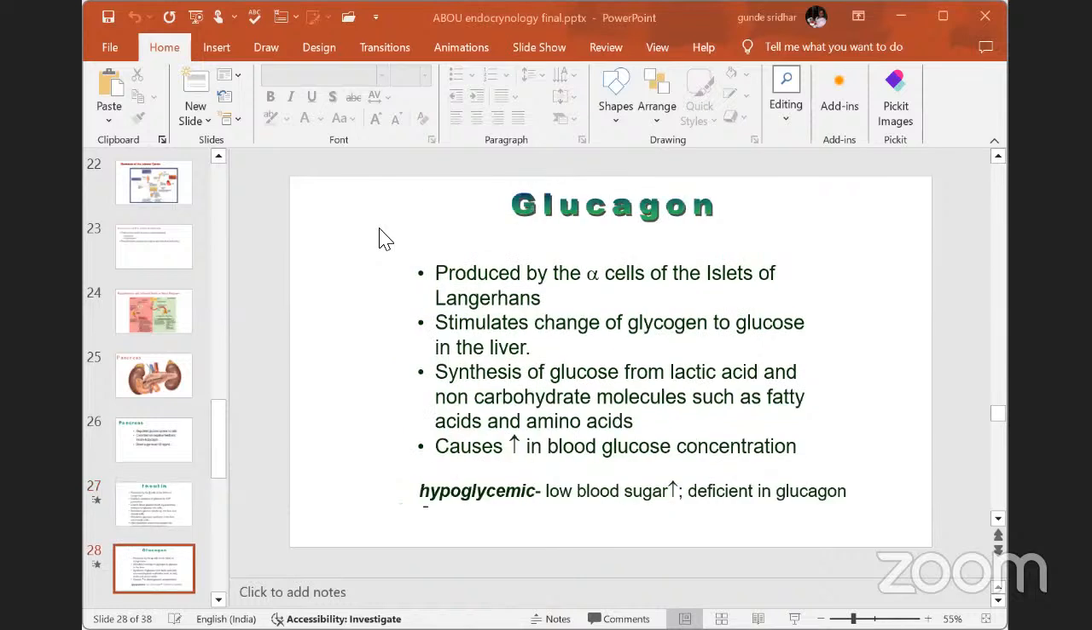Then glucagon. The next hormone is called glucagon. This is opposite to your insulin. Insulin converts glucose into glycogen, but glucagon will convert glycogen into glucose. It is produced from the alpha cells of the islets of Langerhans and stimulates the change of glycogen into glucose in the liver. It also promotes synthesis of glucose from lactic acid and non-carbohydrate molecules such as fatty acids and amino acids.